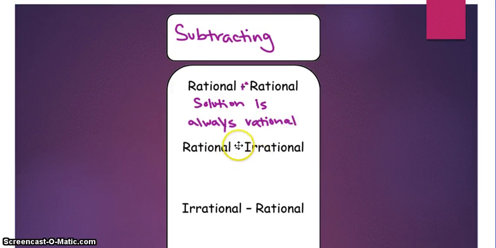Alright, again, same thing here. We're going to change this to adding a negative. The opposite of an irrational is still going to be irrational. Just because you're making it negative or making it positive, it's still going to end up being irrational. So it really just makes sense, again, that this is just rational plus irrational. So the solution, again, is always irrational.